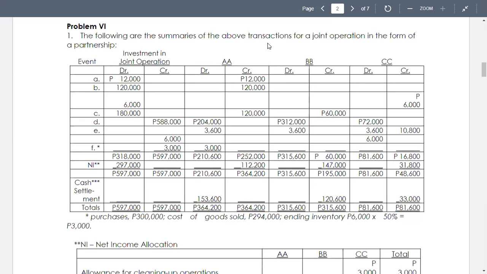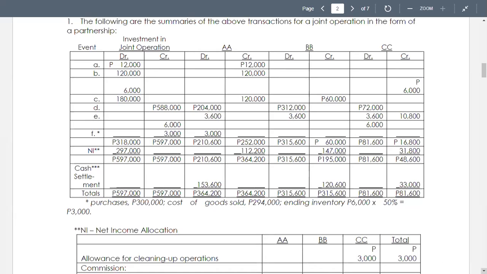D. Sales for the period were AA, BB, and CC. And E, CC pays 10,000 for office supplies, and these are distributed equally between the three for their personal use at home. CC agrees to pay 6,000 for the stand.